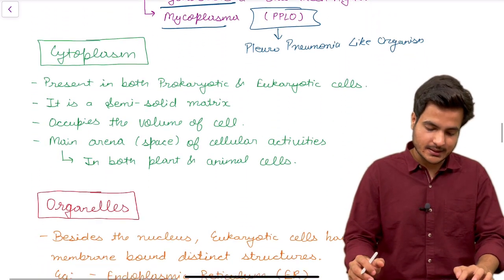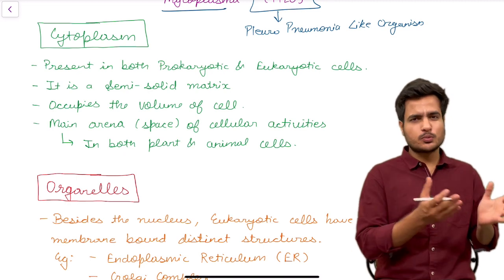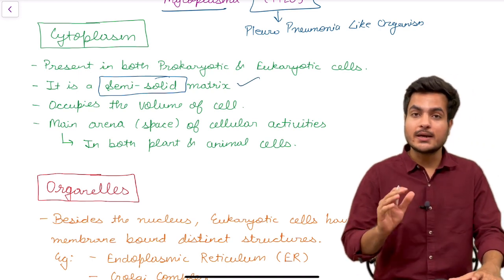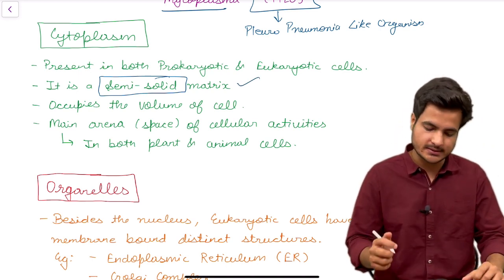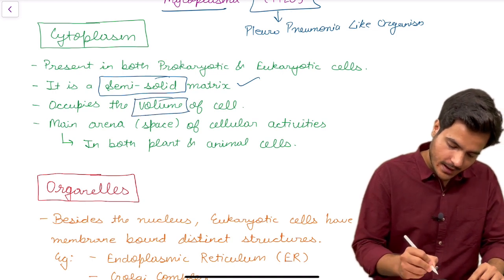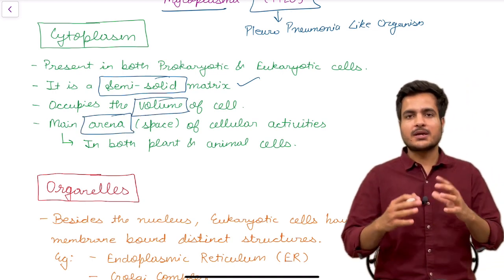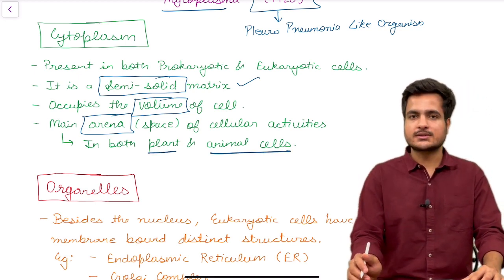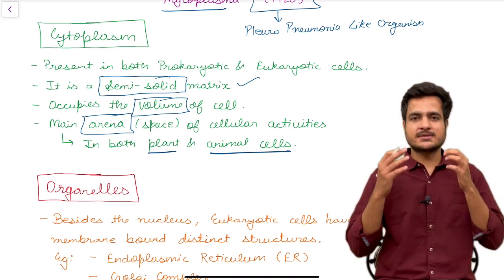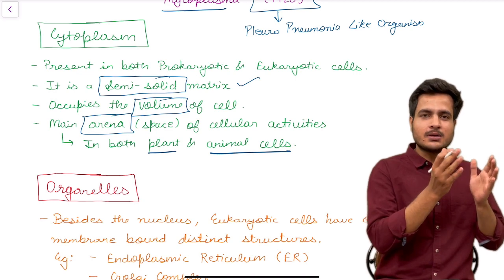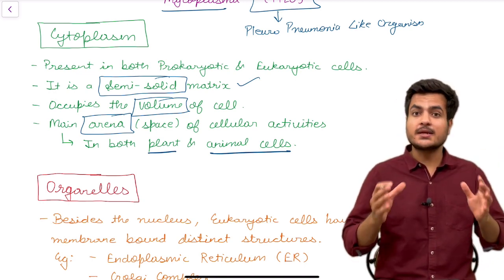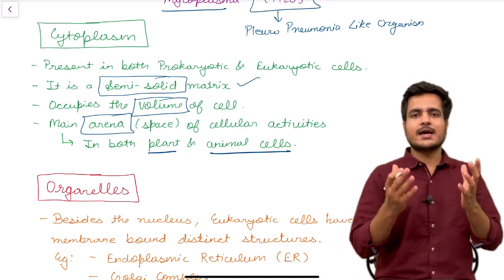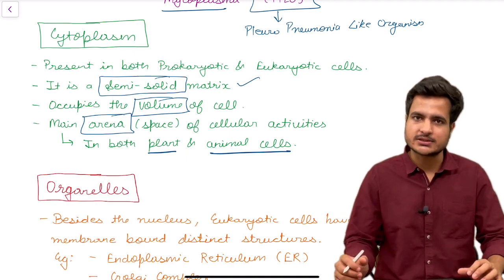Now for the time being, let's study cytoplasm. Cytoplasm is present in both prokaryotic and eukaryotic cells. It is semi-solid in matrix. It is not liquid, it is semi-solid. It has a firm consistency. It occupies the volume of the cell and is the main arena. Arena means a space where metabolic reactions take place. It is present in both plant and animal cells, as we have already discussed. So for cytoplasm, just remember that, be it a prokaryotic cell or a eukaryotic cell, cytoplasm is present. It is semi-solid in consistency, not liquid. And it provides space, or say an arena, for cellular activities or metabolic reactions.